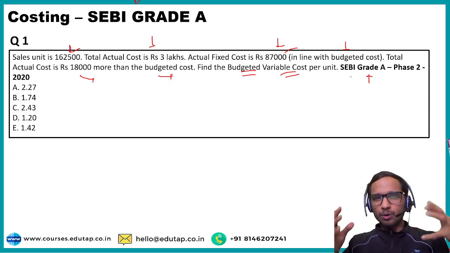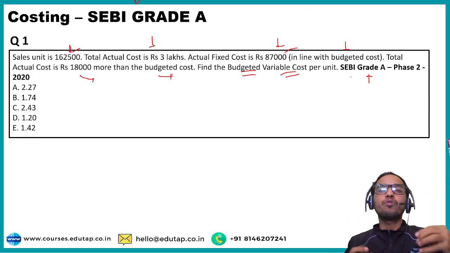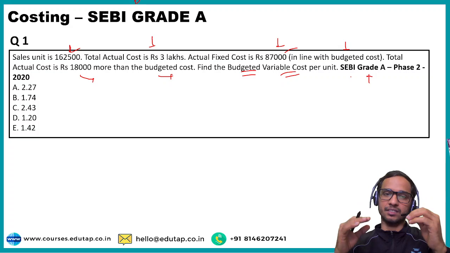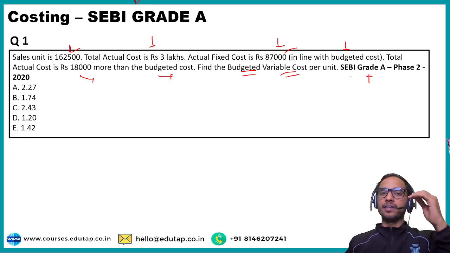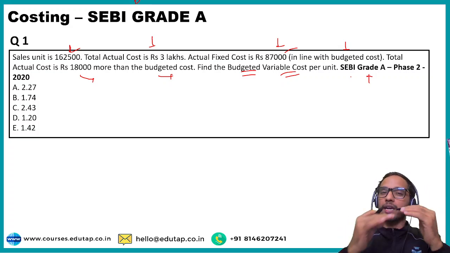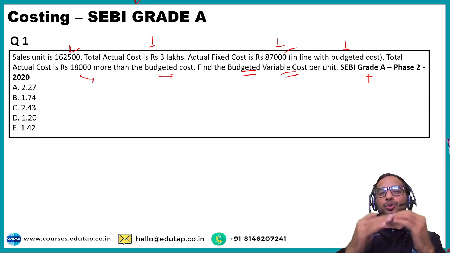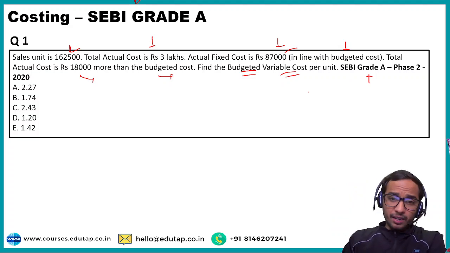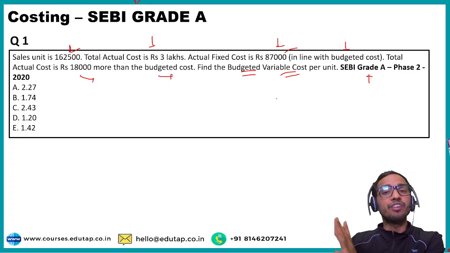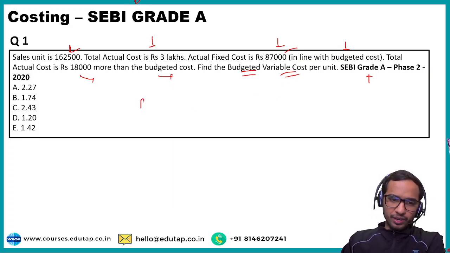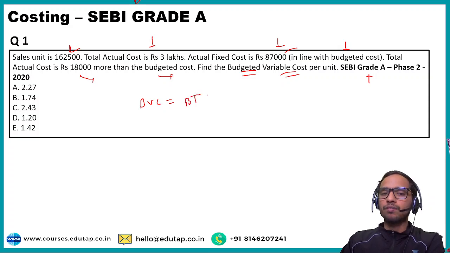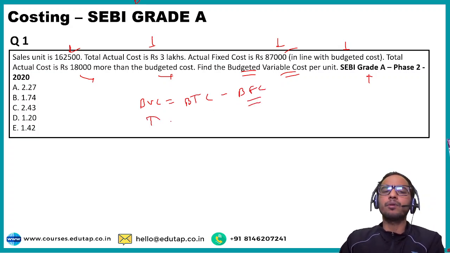So first of all, let's try to analyze and first try to understand what we actually do in standard costing. In standard costing, we try to calculate the variance. Whatever we have predetermined as our standard cost, we are going to compare it with the actual cost, and the difference between these two is going to be our variance. Okay? Now it says you need to calculate budgeted variable cost. Now see, when you have to find out budgeted variable cost, how are you going to calculate this? When you have the budgeted total cost and you subtract budgeted fixed cost, then obviously you will have budgeted variable cost, isn't it?